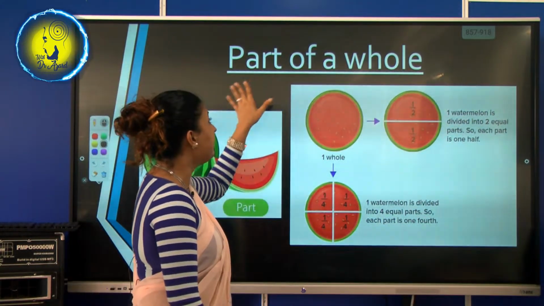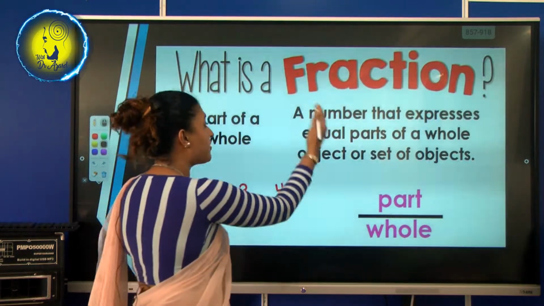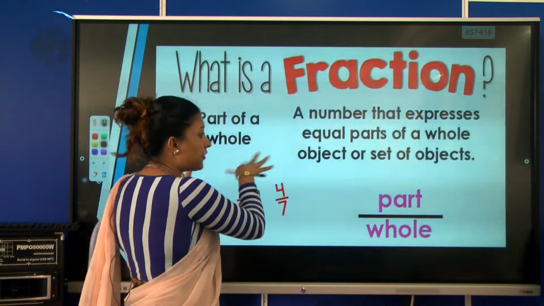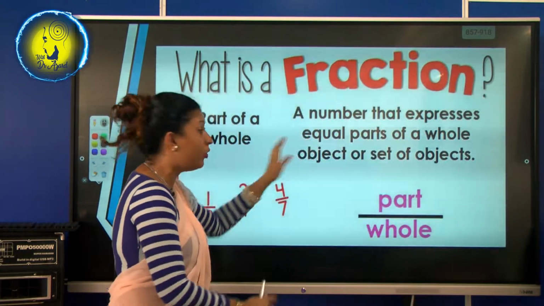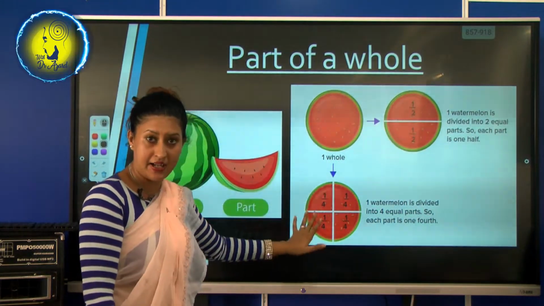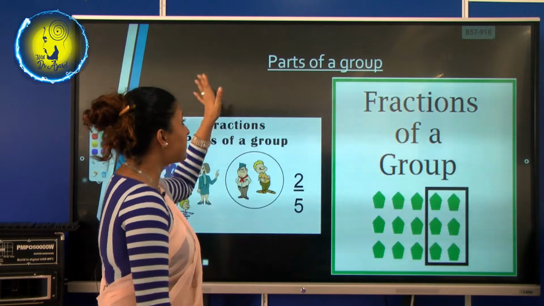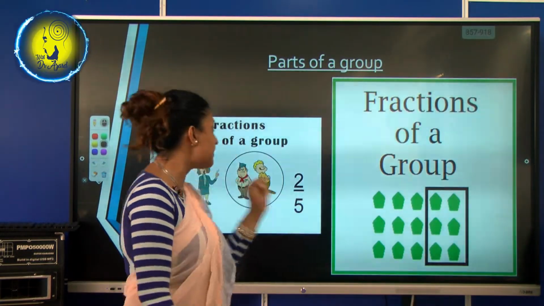Now we studied, now from these two, now look at this slide again. I said we are going to study 2 things, part of a whole and part of a set of objects. So from these two, we have studied this one. Part of a whole we have studied, isn't it? Right. Now let's go to parts of a group. Now the second point, parts of a group.